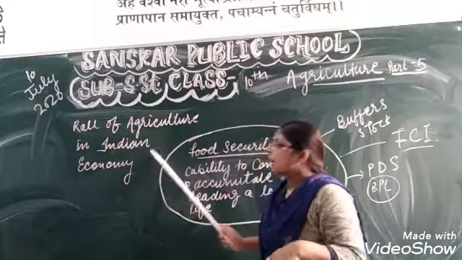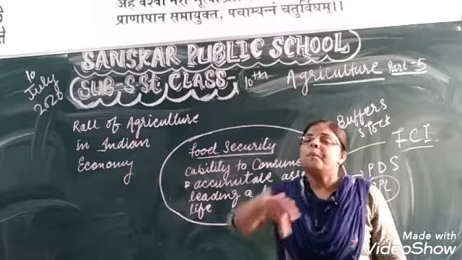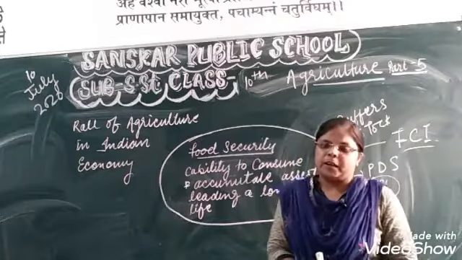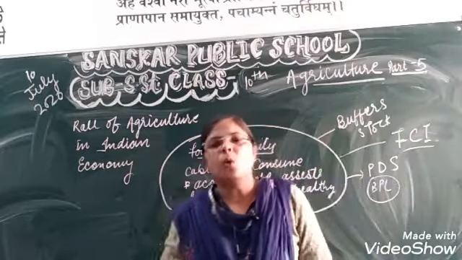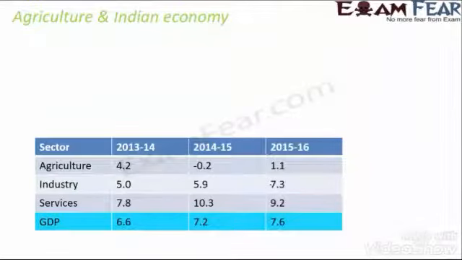Among them, our agriculture also played a very strong role in balancing the economic condition. Now, let's learn through the animation. Agriculture and the Indian economy. We saw that India is an agricultural country, but what we need to see is whether agriculture is contributing to our economy. That is an important thing. So how do we know that? That is decided by GDP.